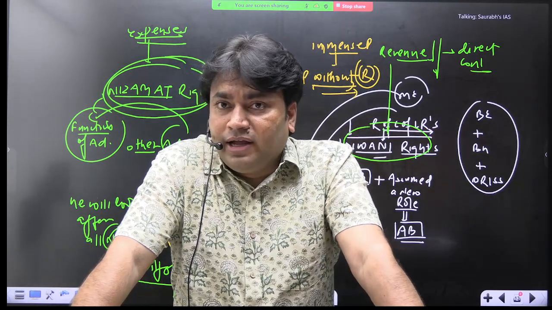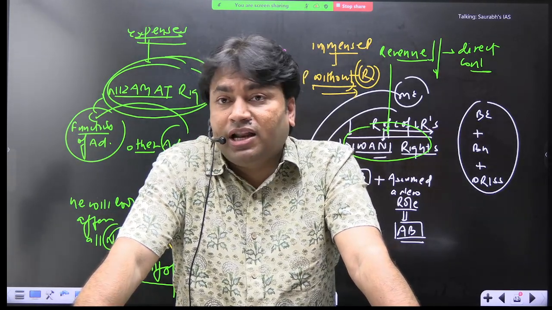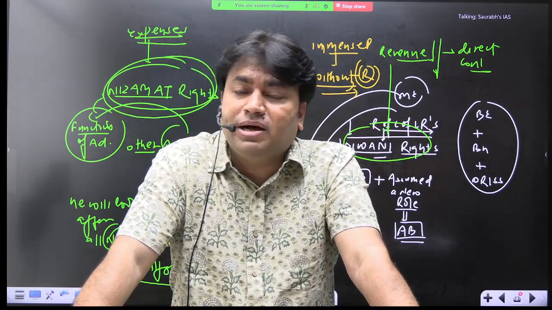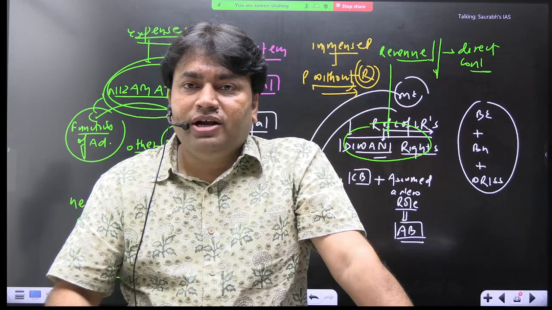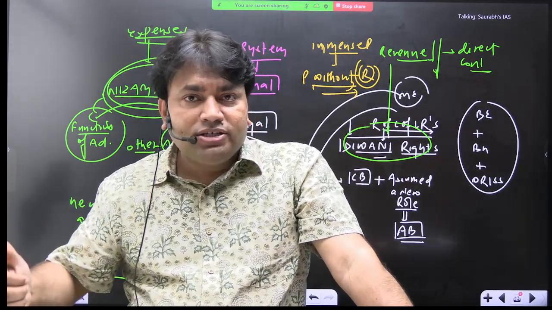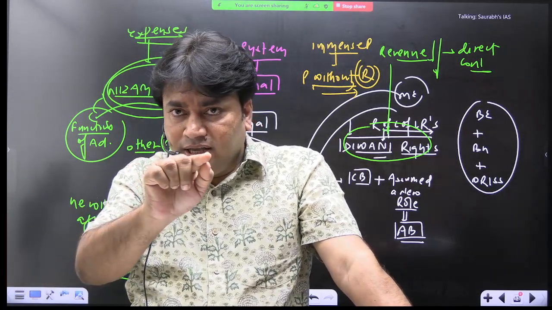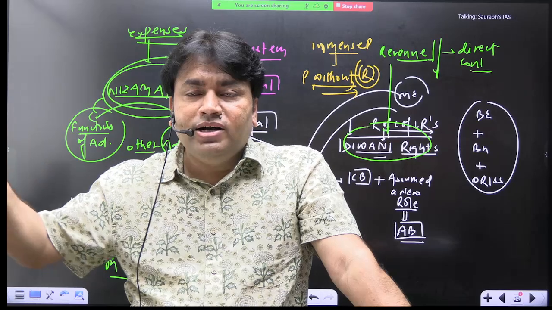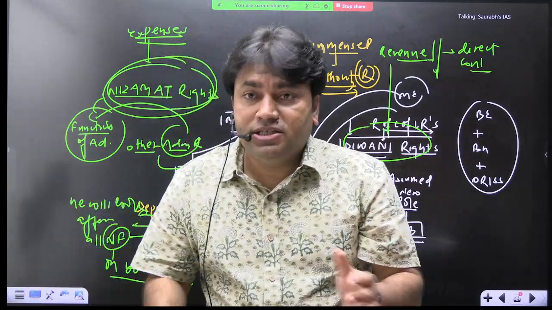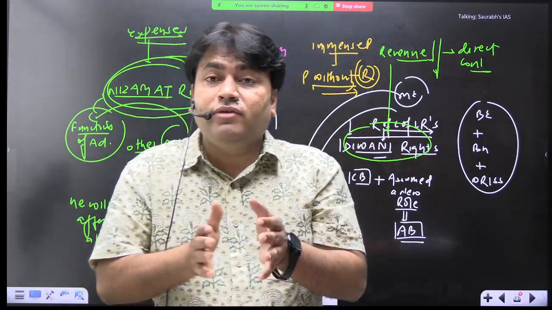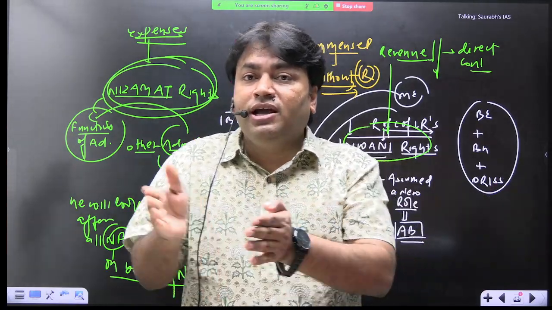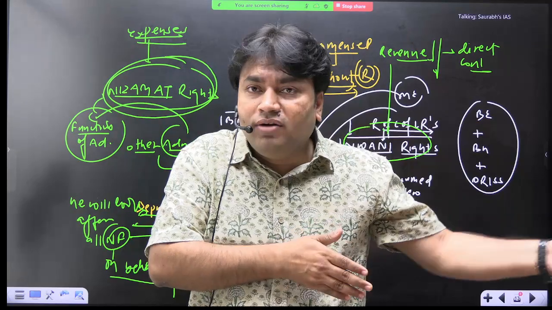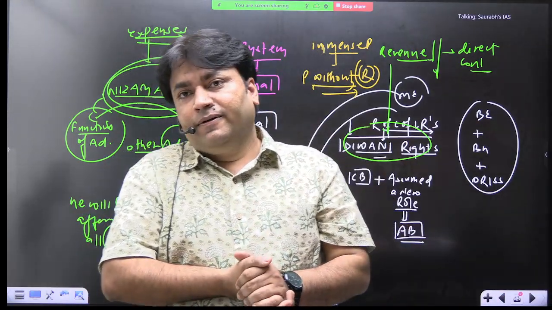ठीक है ना? एडमिनिस्ट्रेटिव रिफॉर्म्स ऑफ हेस्टिंग्स, क्लाइव, कॉर्नवालिस, ये सब बाद में करेंगे. And also initiated a series of administrative reforms in India. Highlight this: series of administrative reforms in India, and in bracket write will be discussed later. ठीक है? This is very important. We should know that what are the reforms initiated by Warren Hastings, what are the reforms initiated by Cornwallis, सब जानना है हमें. Right?